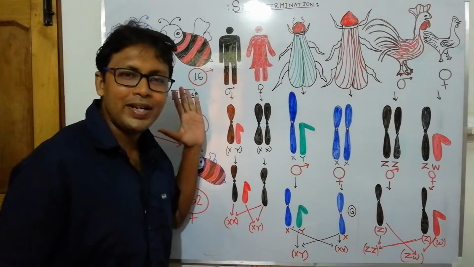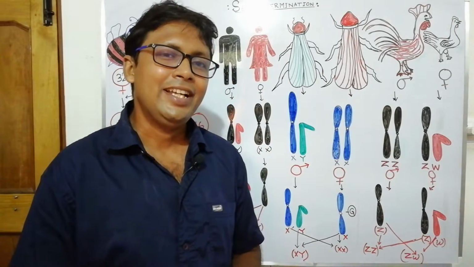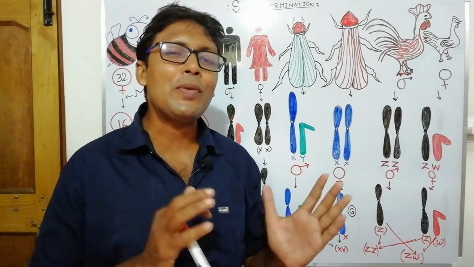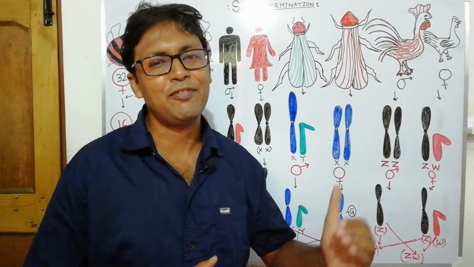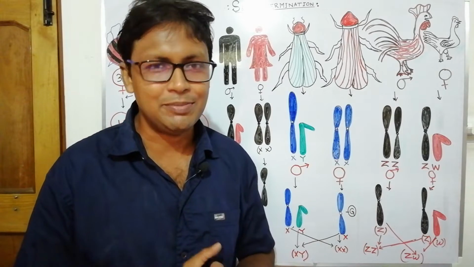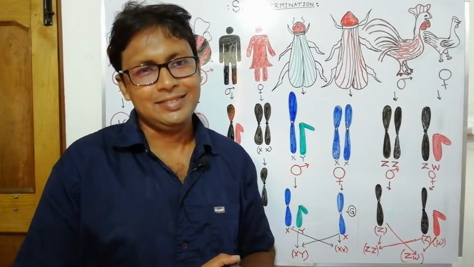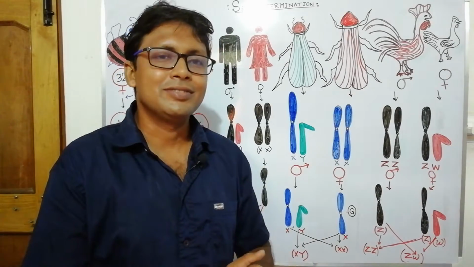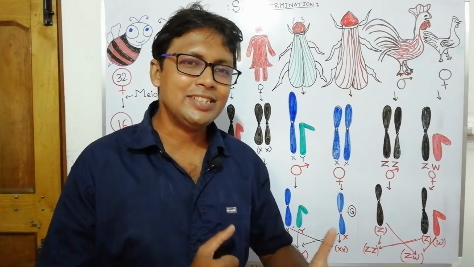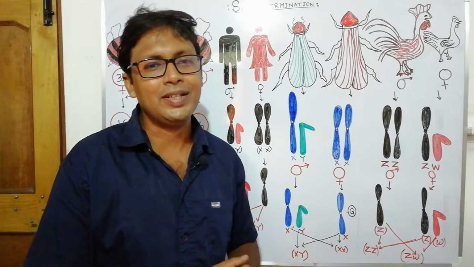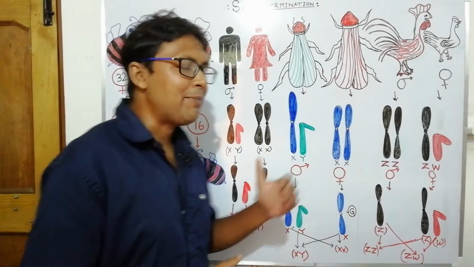In this case, what happened? Actually, in honeybees, it is said that they don't have a son-father relationship. That is, they don't have a son and don't have a father. The son-father relationship is absent, but the grandson and grandfather relationship is there. So why is the grandson and grandfather relationship there, but no son-father relationship? We will discuss here.